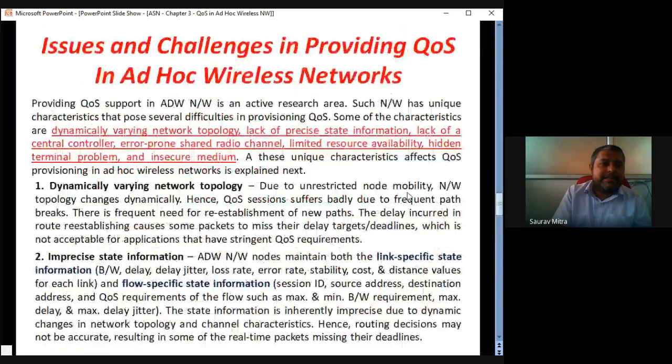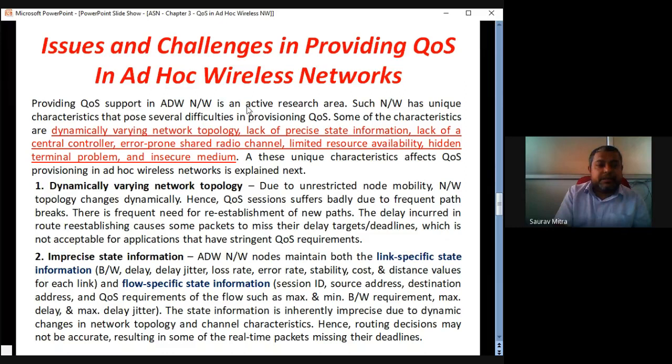Okay, let us see these two slides last. What are the issues and challenges in providing quality of service in ad hoc wireless networks? I told you that the main challenges in case of ad hoc wireless network are three. Number one is mobility, number two is bandwidth constraint, and number three is energy constraint. All these three things they are going to keep repeating in different ways.